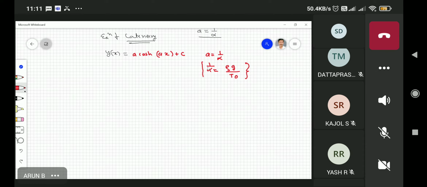This was our substitution, and this is the problem that we asked. Don't worry about the c. c will depend upon whatever your condition on y at a particular x is. Now we'll go to the next problem.